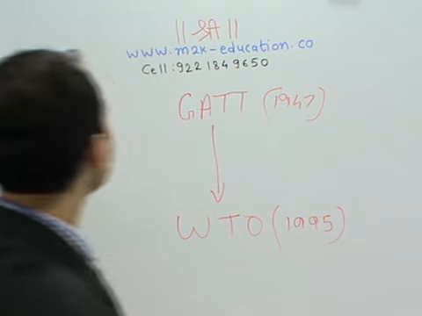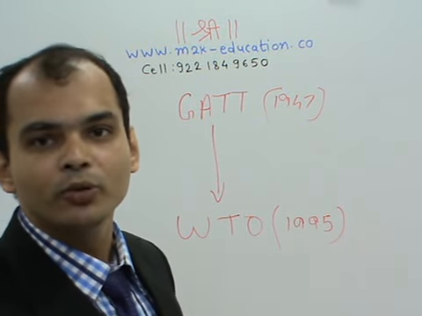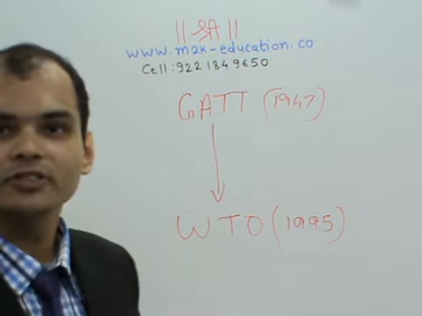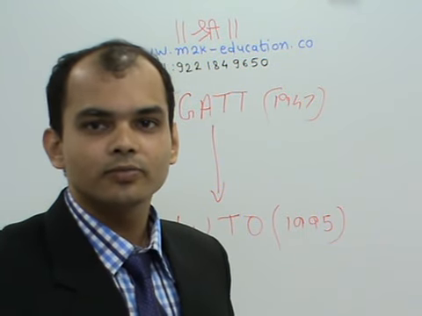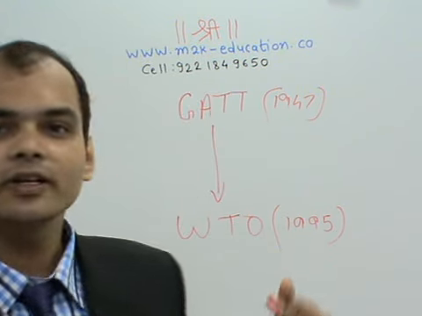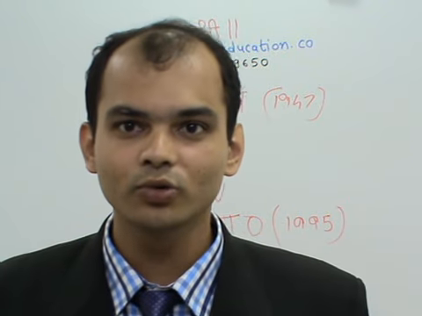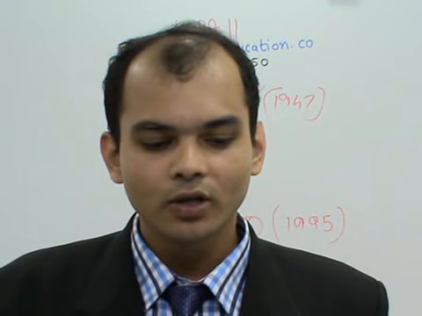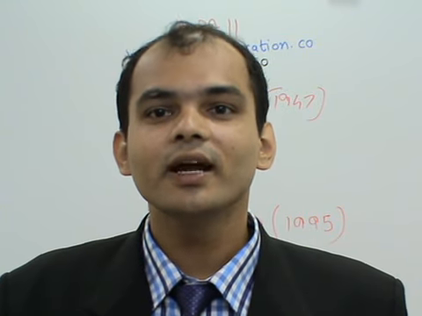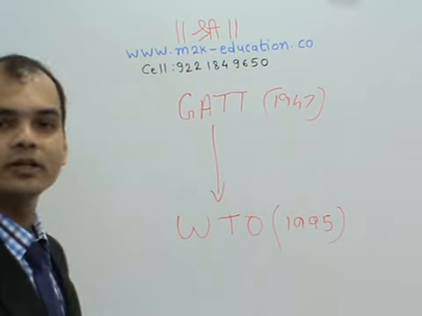In 1995, this General Agreement on Tariff and Trade was converted to WTO, that is World Trade Organization, at the Marrakesh Treaty. The Secretary of the General Agreement on Tariff and Trade was told to draft a constitution for the organization. That draft is called the Dunkel draft, and this Dunkel draft was adopted at Marrakesh, that is in Morocco, and this is called the Marrakesh Treaty. At that time WTO came to be formed, that is World Trade Organization.